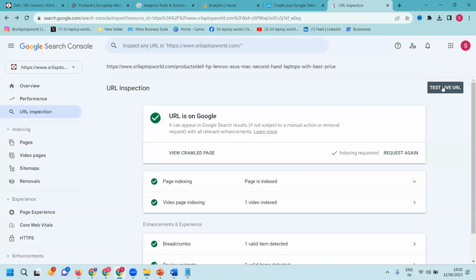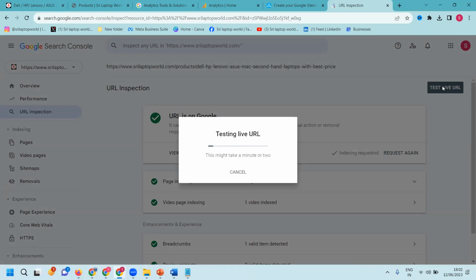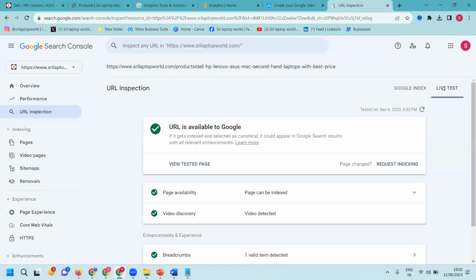After that, click Test Live URL. This will be reflected on each and every website. So you must follow these instructions and update the URLs in your Google Search Console and on each and every website. You can do the proper URL structure immediately through the Search Console option.